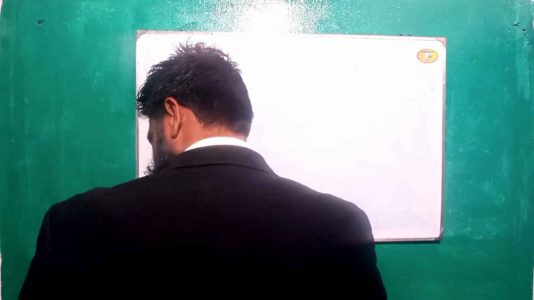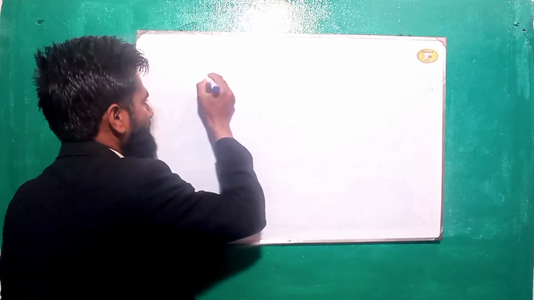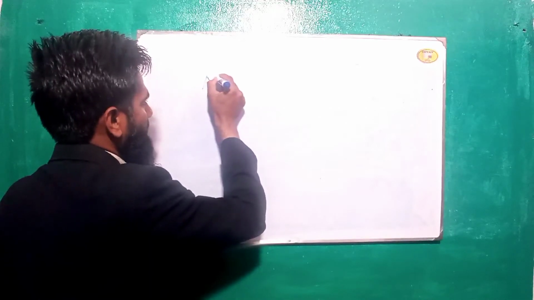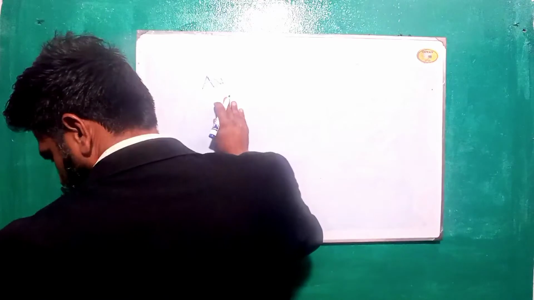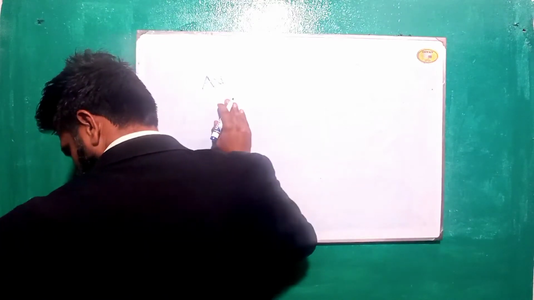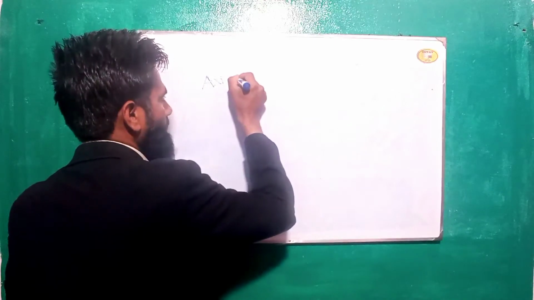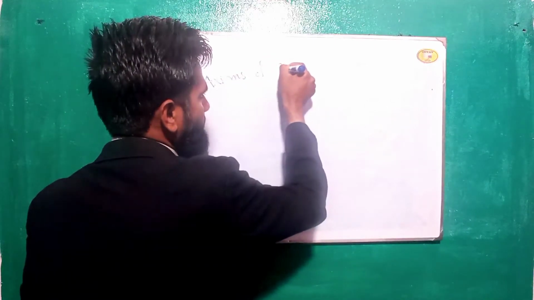So in this issue we have to read its properties, and generally it is read as axioms of real number.